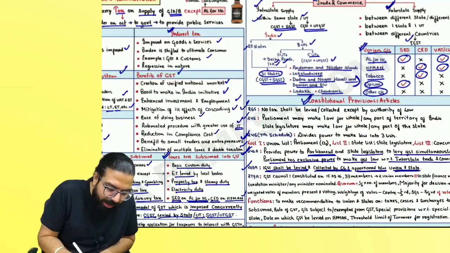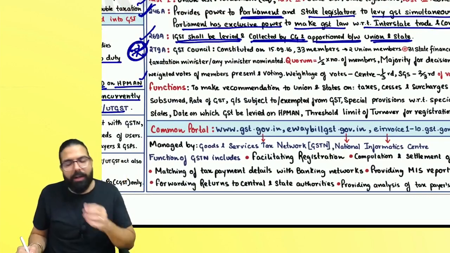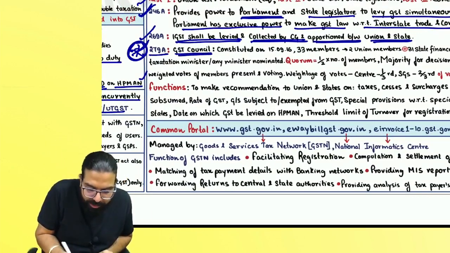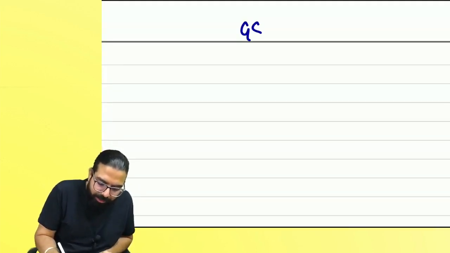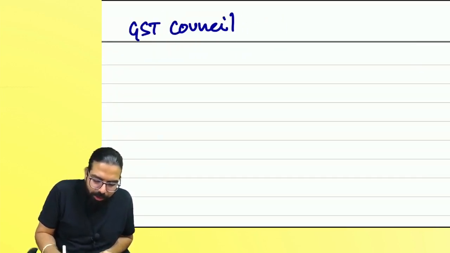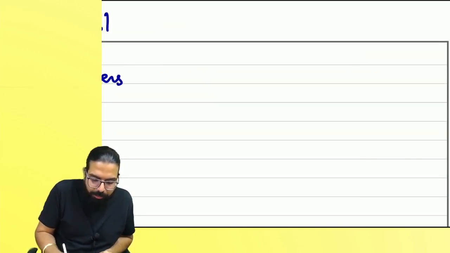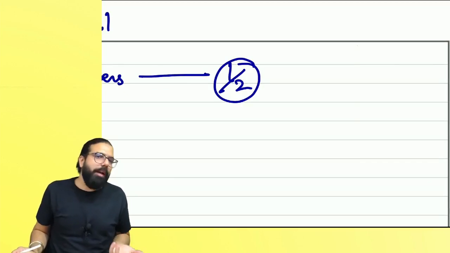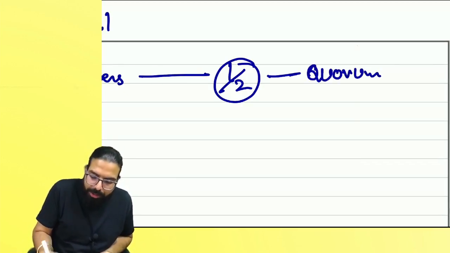The next one is Article 279A. Again, a very important article which I feel you should remember. It talks about the GST Council. Sir, can you please tell us about the GST Council? Tell me one thing: how many members are there in the GST Council, everyone? 33 members. Always remember, the GST Council has 33 members. Half of the number of members should be present so that the quorum can be achieved.